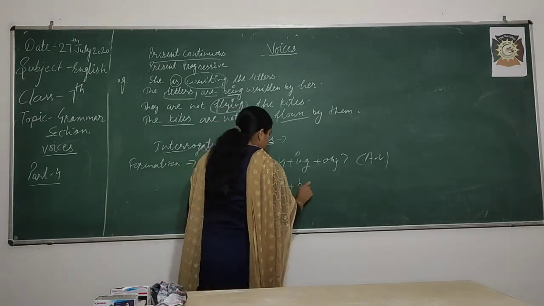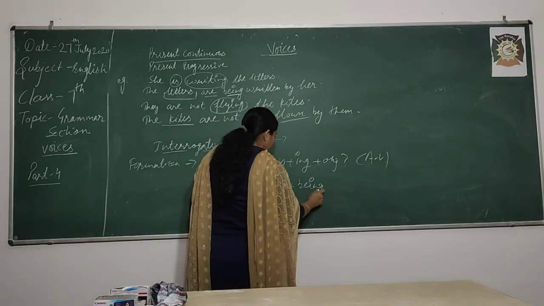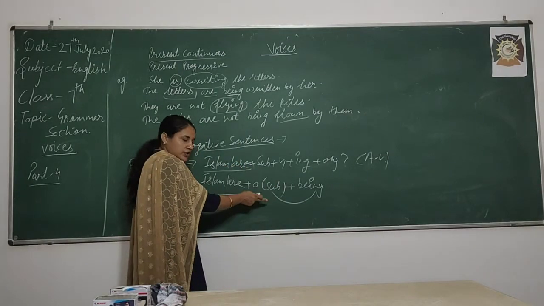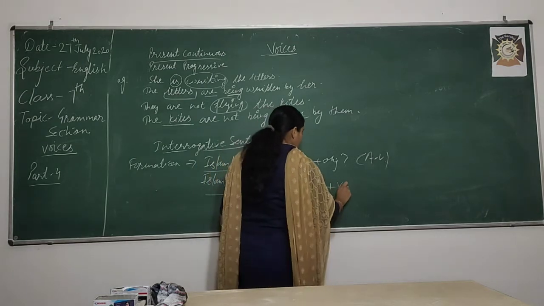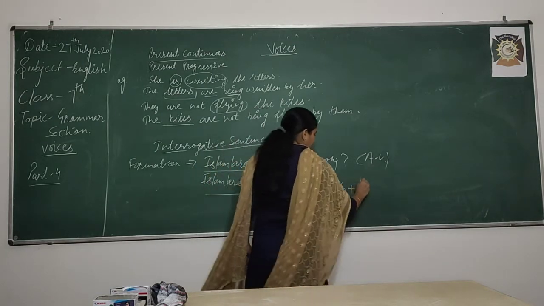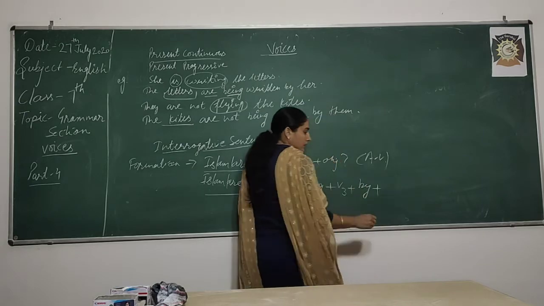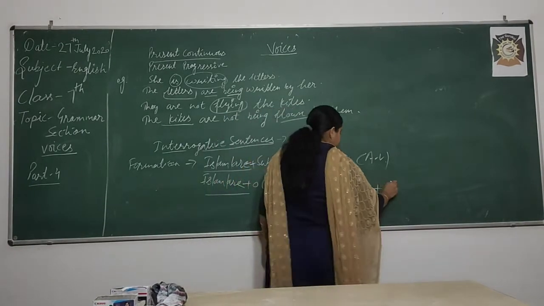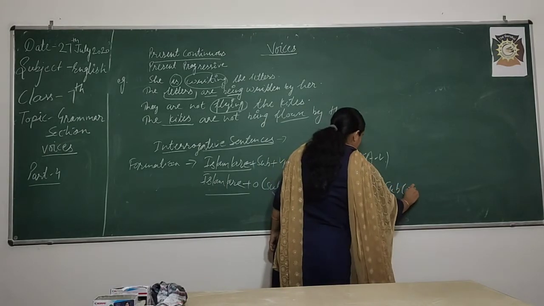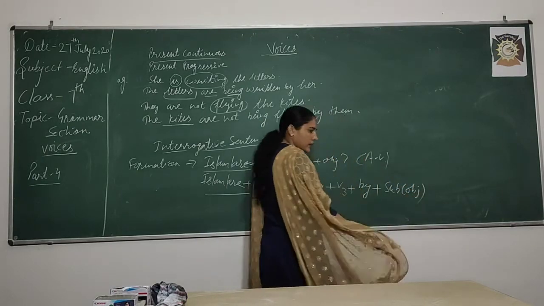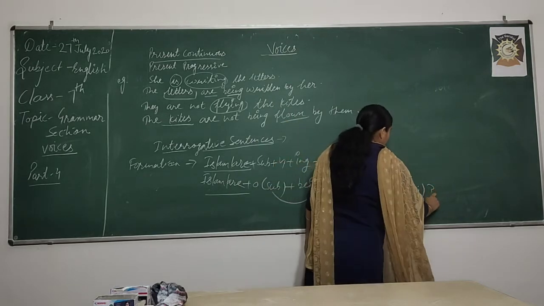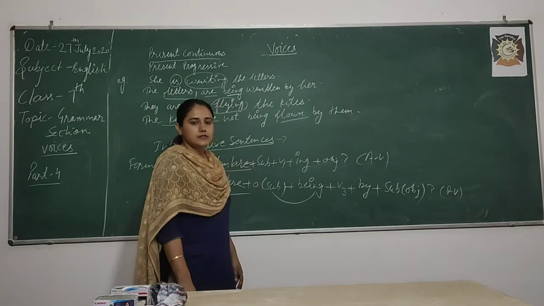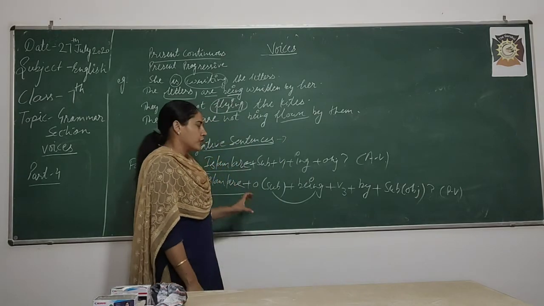Then your being will come after subject, not after the helping verb, then your third form, then by, then subject will come at the end and it will act as object, then question mark. This is for passive voice, right.